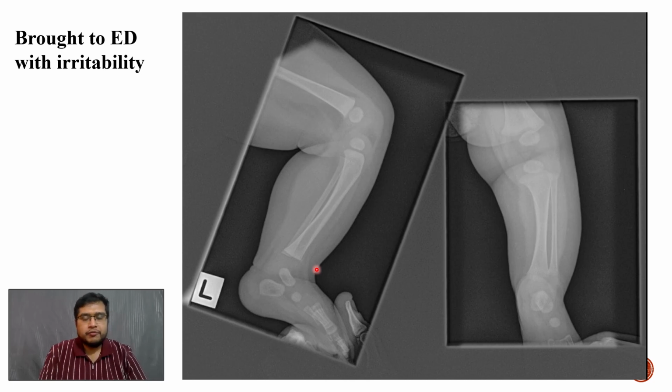So it's a case of a metaphyseal corner fracture or a classical metaphyseal lesion, which is very specific to non-accidental injury, particularly in less than 2-year-olds, particularly because of shaking. And in such cases, we need to immediately inform the pediatrics team or the treating physician and inform the safeguarding services within 24 hours and get a skeletal survey done